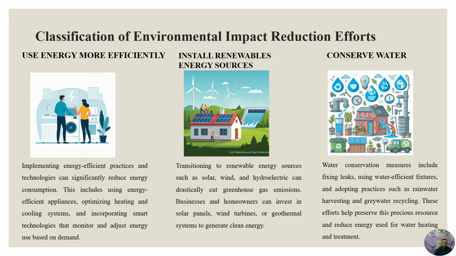Transition to renewable energy sources such as solar, wind, and hydroelectric can drastically cut greenhouse gas emissions. Businesses and homeowners can invest in solar panels, wind turbines, or geothermal systems to generate clean energy. Conserve water. Water conservation measures include fixing leaks, using water efficient fixtures, and adopting practices such as rainwater harvesting and grey water recycling. These efforts help to preserve this precious resource and reduce energy used for water heating and treatment.